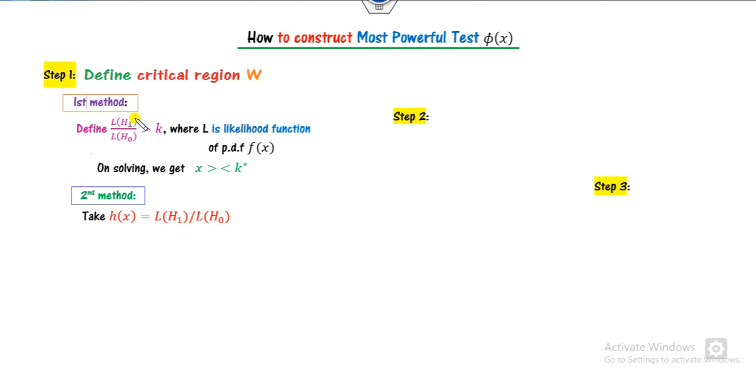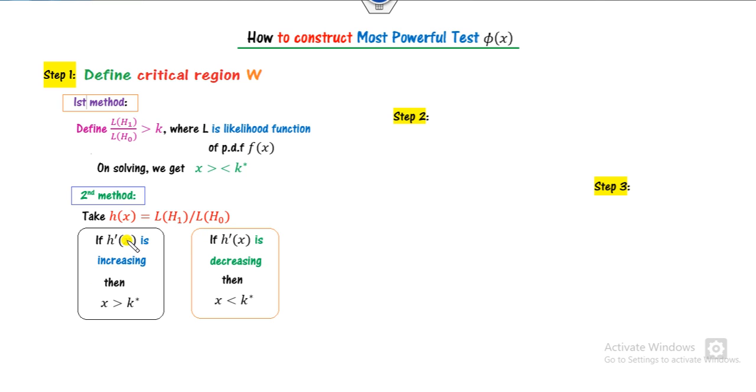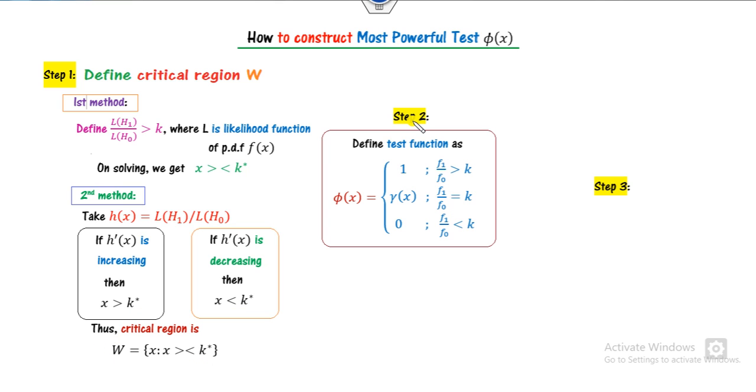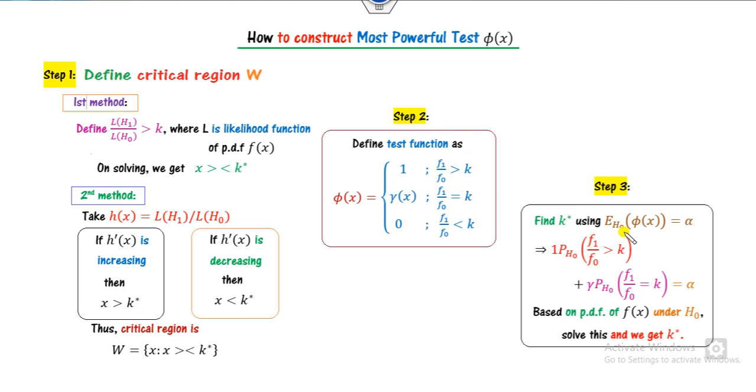Second, you can define this as h and check whether h is increasing or decreasing. If it is increasing, then the critical region is x greater than, otherwise it is less than. So the critical region depends upon whether it is greater than or less than. Based on this critical region, we can define the test function phi, because it is a discrete case. And how can you find the values of k and gamma? We can use the expected value.